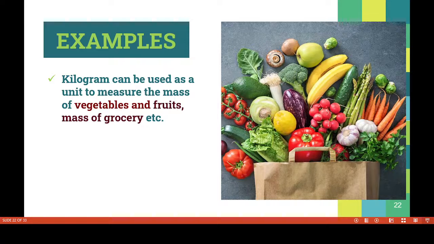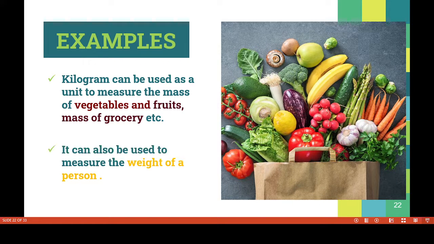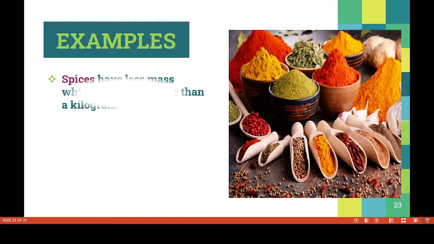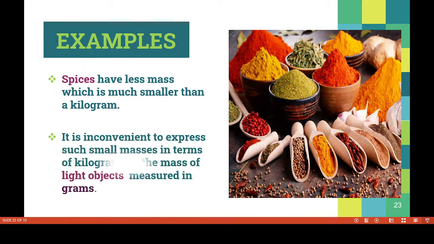Yes, now we have to discuss some examples. Children, kilogram can be used for measurement of mass of vegetables, fruits and grocery, etc. It can also be used to measure the weight of a person. And then spices. Your mother uses spices in cooking, you know. Spices have less mass, much smaller than a kilogram. It is inconvenient to express such small masses in terms of kilograms, so the mass of light objects is measured in gram.